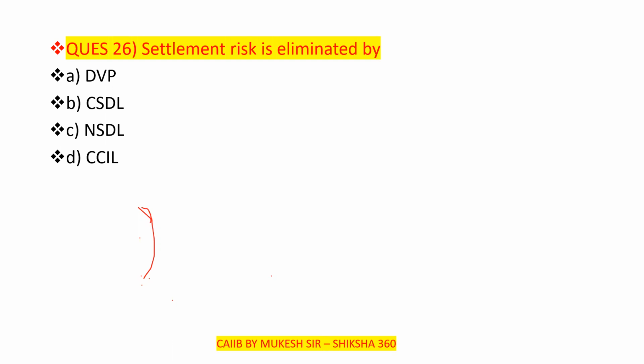The correct answer is delivery versus payment, DVP. It is to be written with the V in small letters. Settlement risk is eliminated by DVP, that is delivery versus payment.